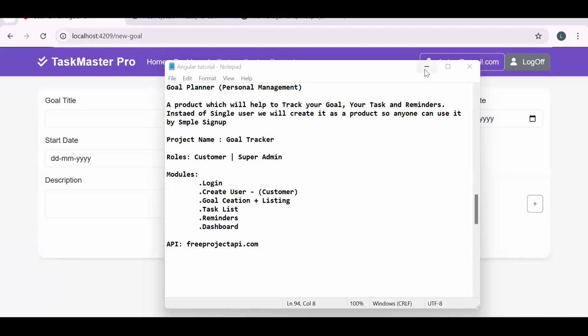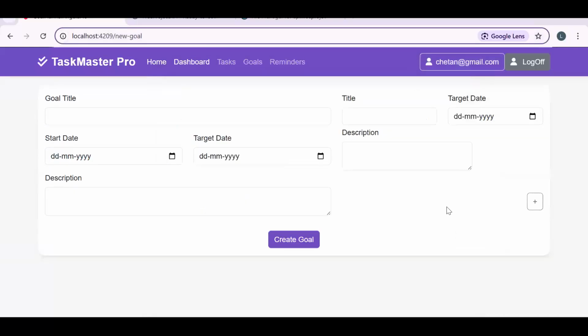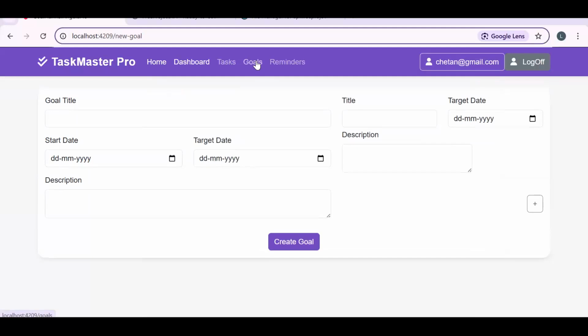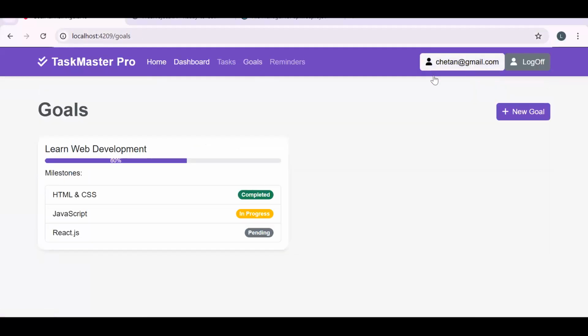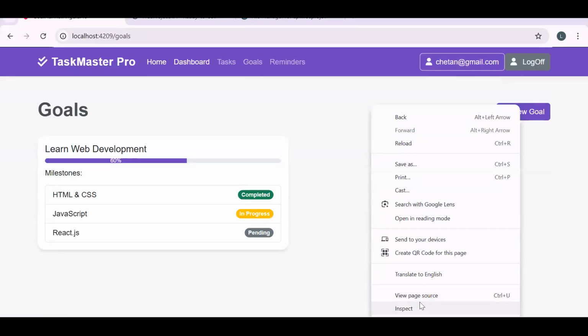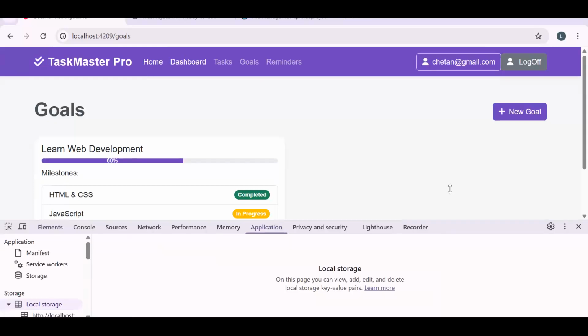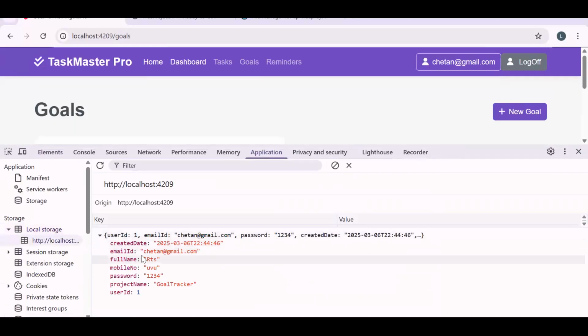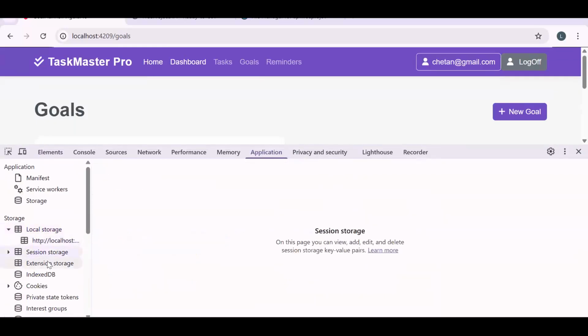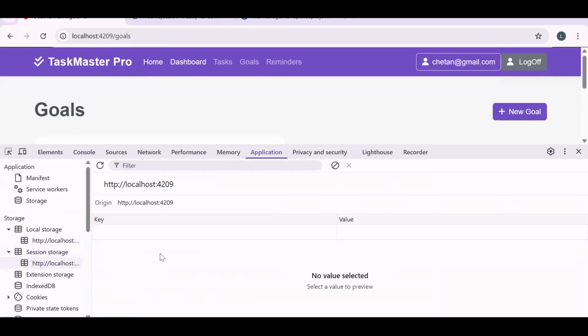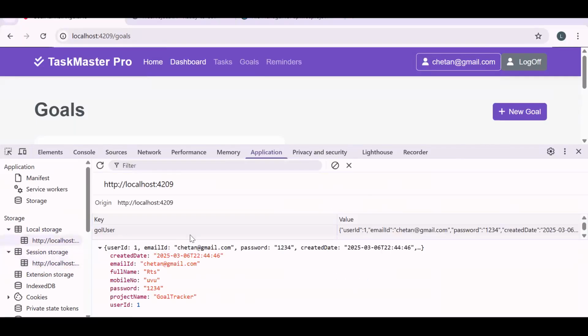So we successfully created the goal. Now the goals need to be shown in the goals list by whichever user is logged in. So how do we know the logged in user? Once we do the login, after that, I think we are storing it in the session storage. Wait, why is data not available?